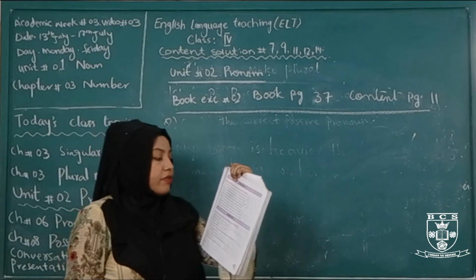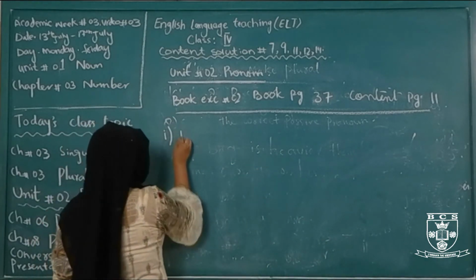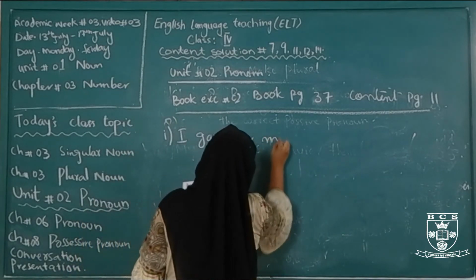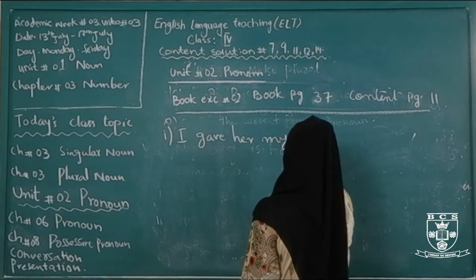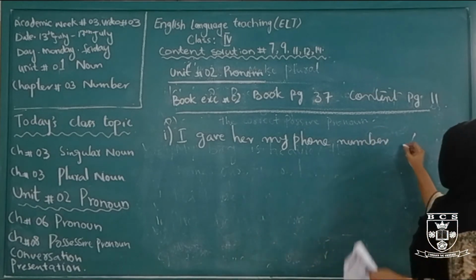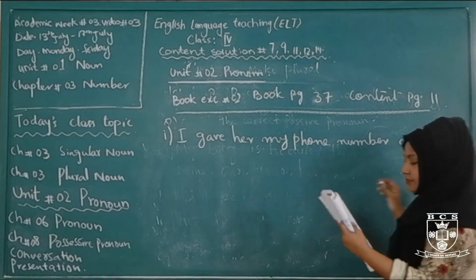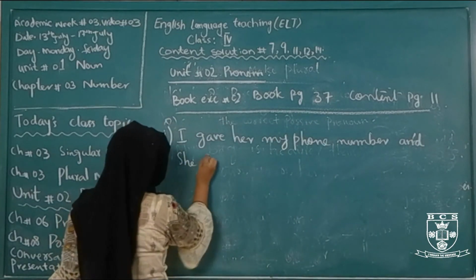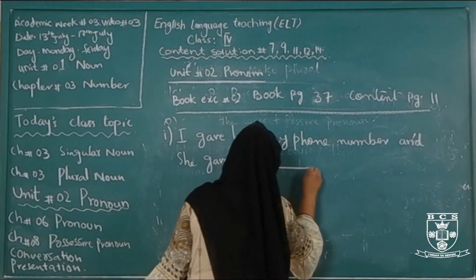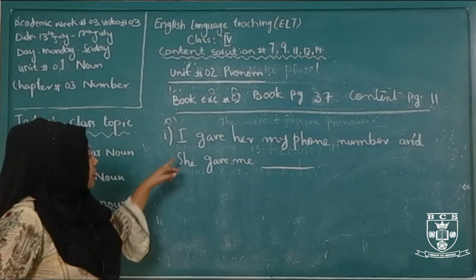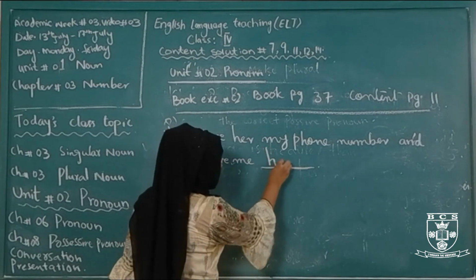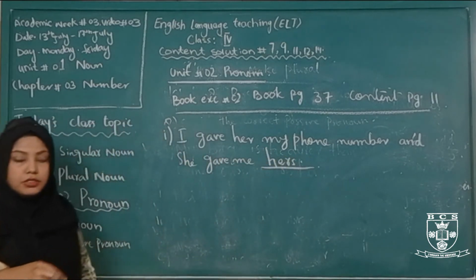Number 1 is I give her my phone number and she gave me dash. Here we are talking about a girl. So for a girl, what do we use? For a girl we use hers. In this way you will solve the exercise.